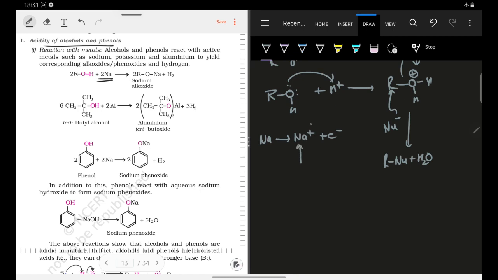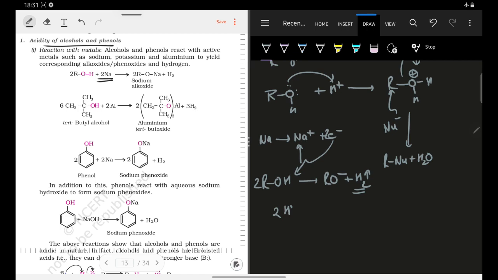Because of this electron, whenever it comes across some acidic proton, a proton attached to an electronegative element, it will attack the proton and lead to the formation of RO minus, and hydrogen gas will be released. When two electrons abstract two protons, these two hydrogens combine together to form hydrogen gas.